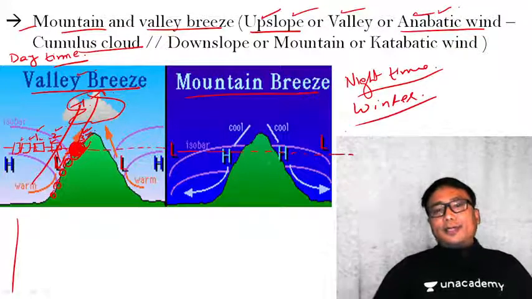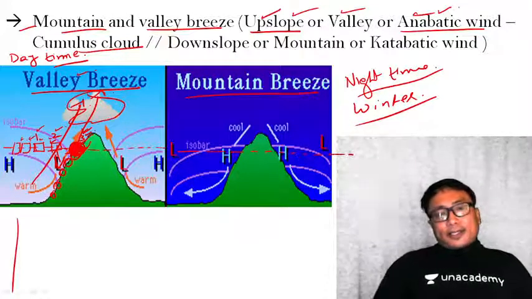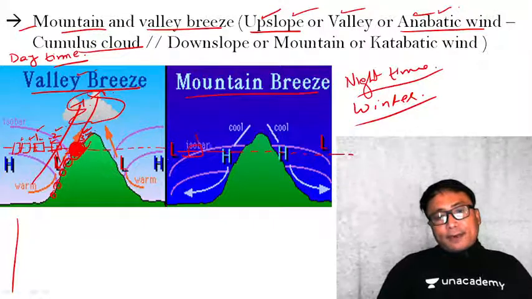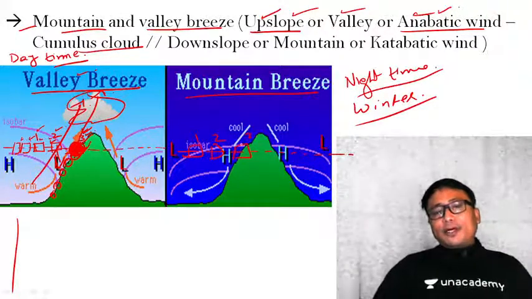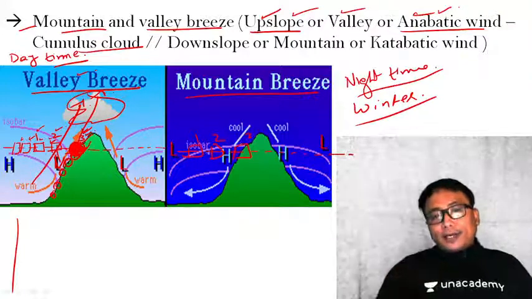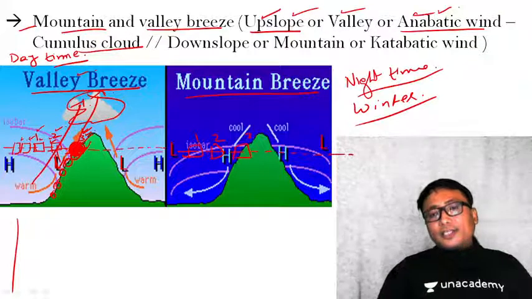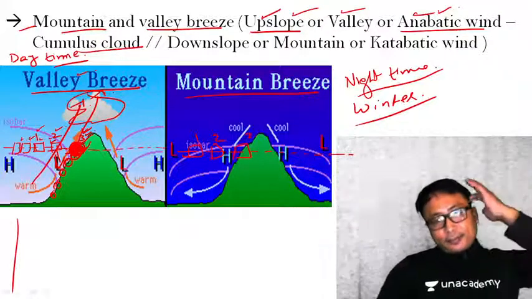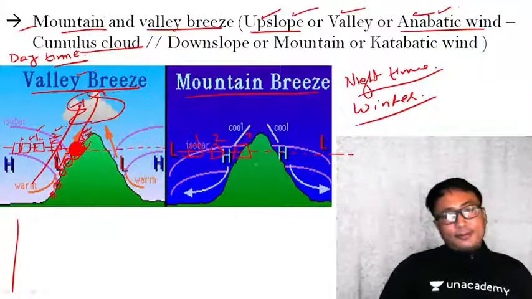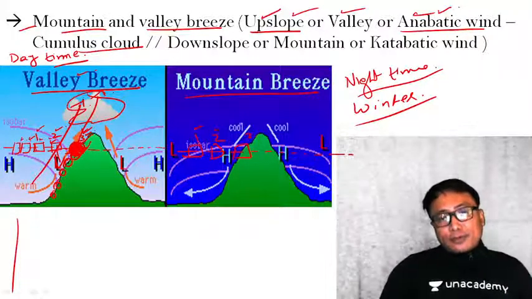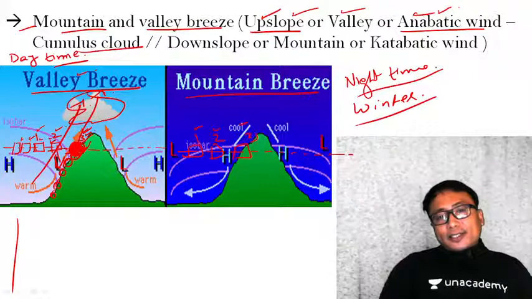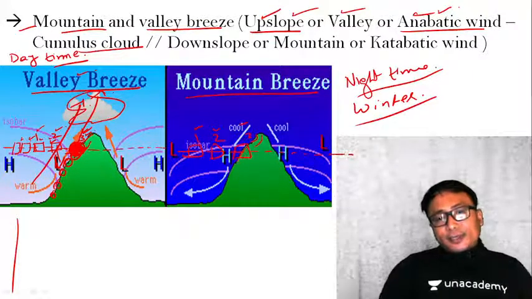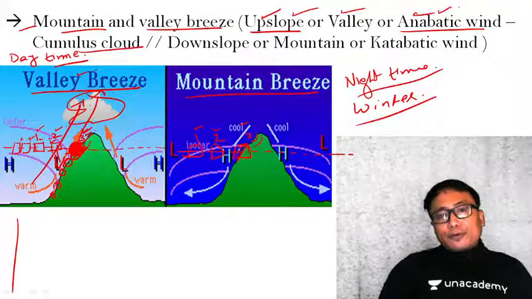Now you tell me, a similar practice, parcel of air number 1, number 2, number 3. Now you tell me, which parcel of air at the same altitude, height, will cool faster? Parcel number 1, 2 or 3, which one will cool faster? It is air parcel number 3, which is in contact with the land area, that will cool faster.